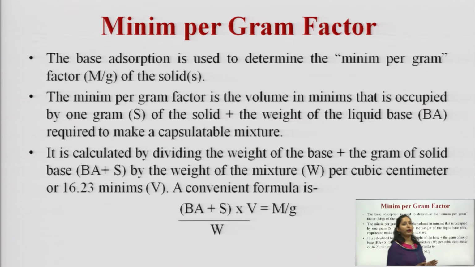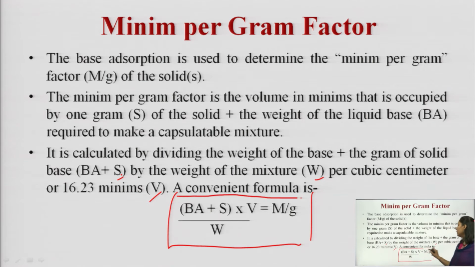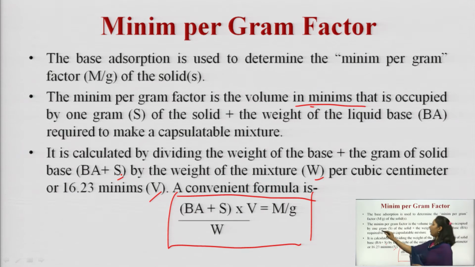If we denote the weight of the base as BA and S for solid, then we divide by the weight of the mixture, that is W per cubic centimeter, or it is taken as the factor 16.23 minims, that is V. So, the convenient formula for determining the Minim per gram factor is (BA plus S) into V upon W is equal to M by G. By using this formula we determine the minimum volume of liquid required for making a capsulable mixture of 1 gram of solid.